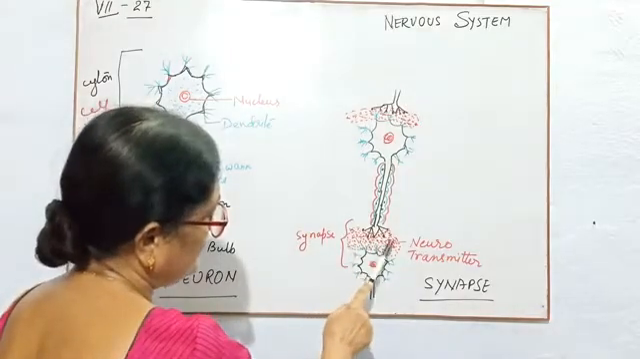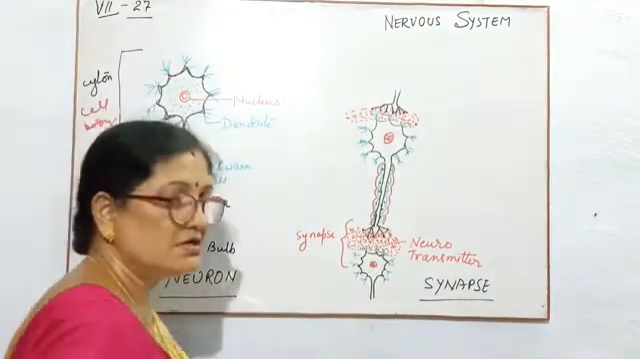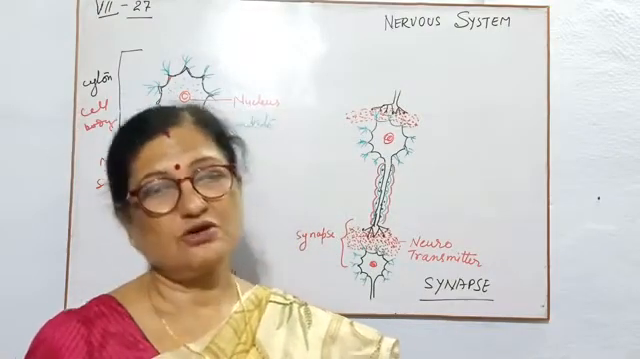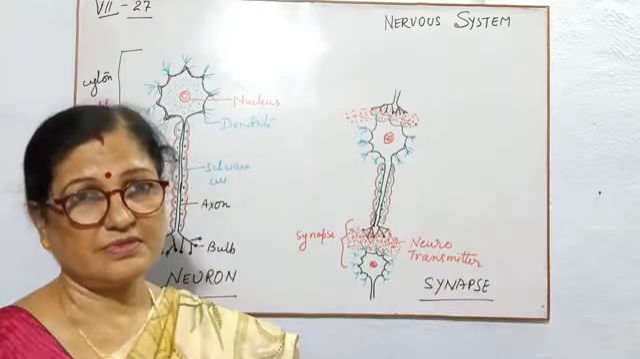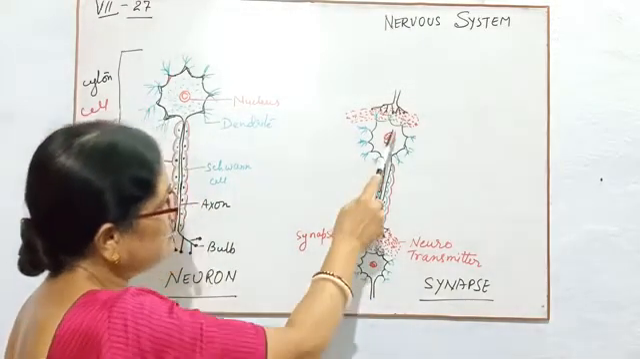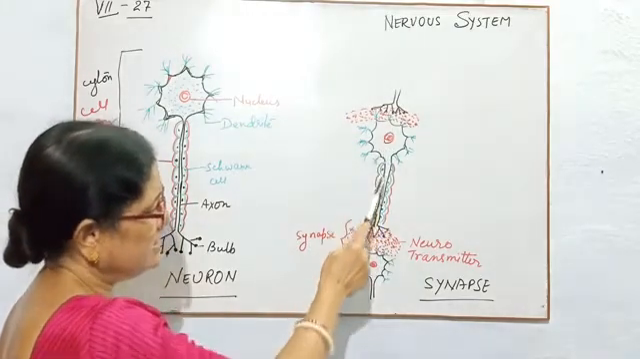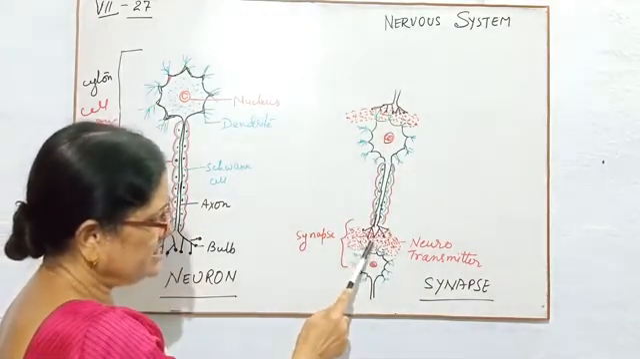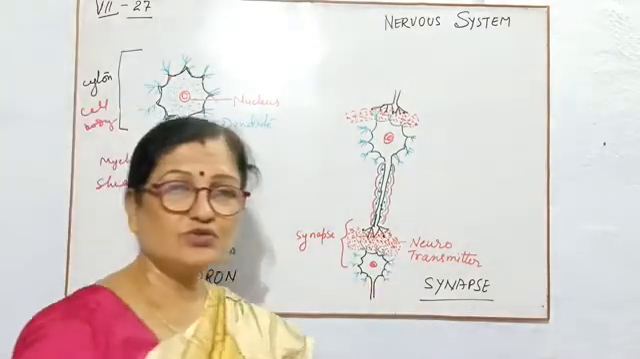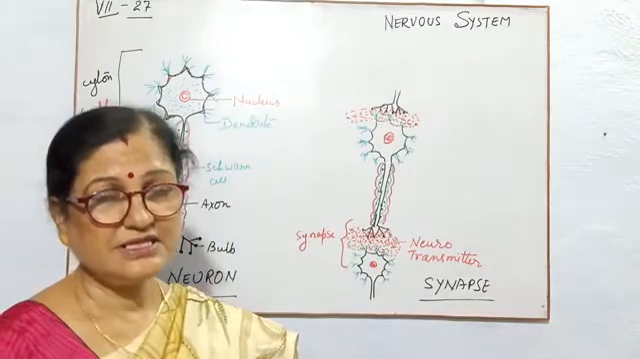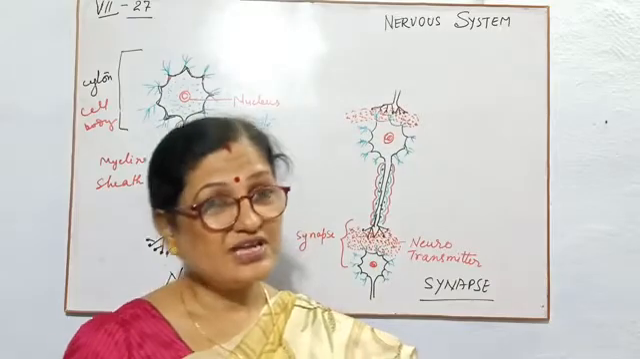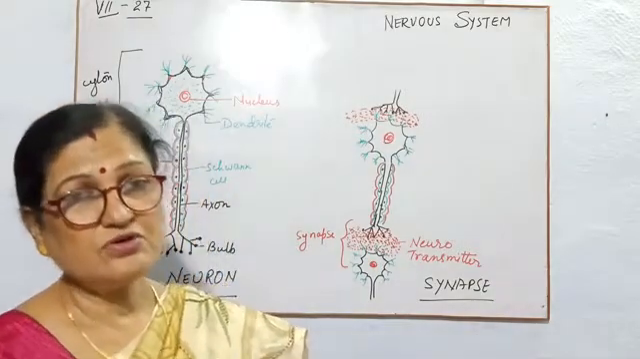Here it is, some dotted area I have shown. Here there is some presence of fluid. So in that fluid, all the messages carried by the cyton, then axon, through the bulb, are given to the neurotransmitter. This fluid is called the neurotransmitter. That means it helps the neuron to transmit the message from one to another.